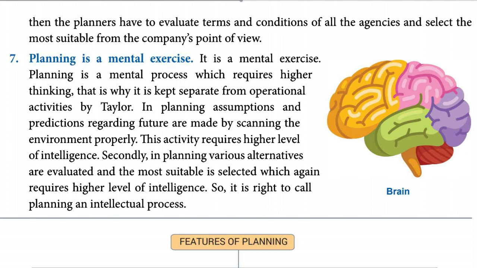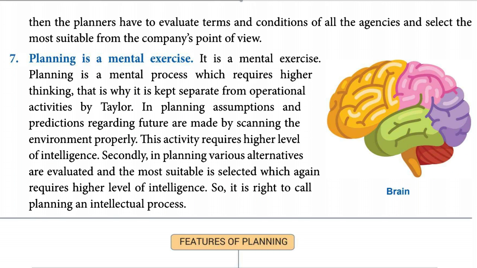So assumptions or predictions are made after reading and understanding the environment properly, and this requires a higher level of intelligence because a layman or a common man cannot read the situation and environment properly. This can be done by people who have more mental strength and more experience. So that is why it is said that planning is a mental exercise.